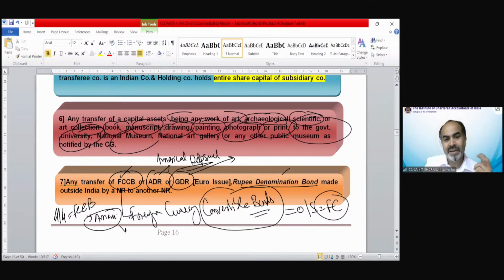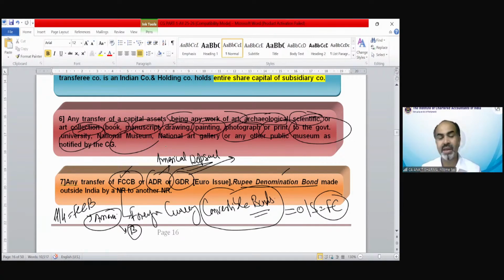Suppose the investor is Mr. B, who purchased these FCCB. He is a non-resident. He purchased these FCCB, ADR, GDR, or rupee denomination bond in America. After some time, he transferred that bond to someone else in America who is also a non-resident. So there is a transfer of ADR, GDR, FCCB, or rupee denomination bond outside India. The transfer should take place outside India by a non-resident to another non-resident.